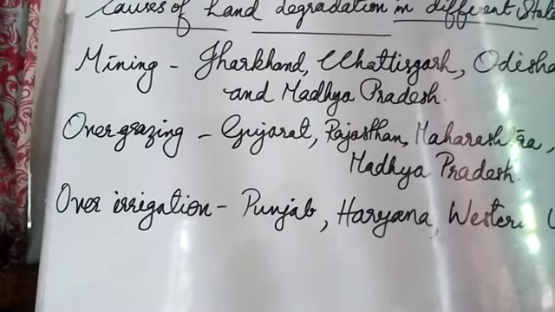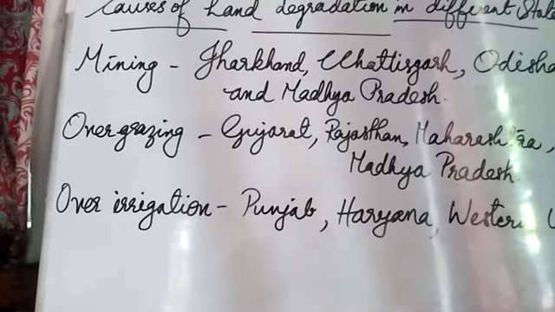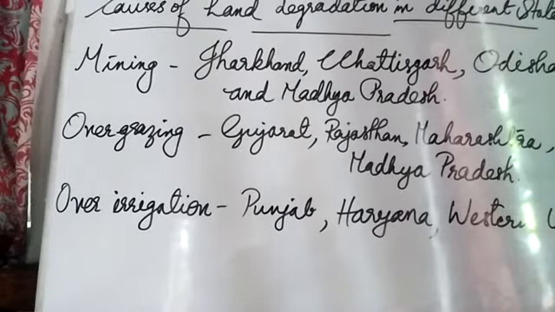In recent years, industrial effluents as waste have become a major source of land and water pollution in many parts of the country. So land is actually degraded mostly by whom? By human beings. So we can solve all these problems. As we are causing it, we can also find the solution. There are many ways to solve this problem, like afforestation.